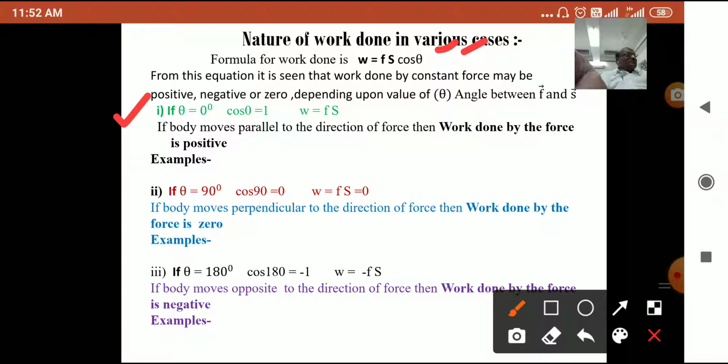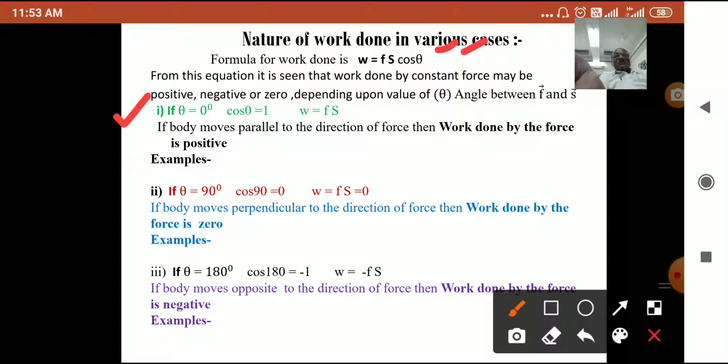Now if we take examples of positive work, we observe such forces in nature. When a body falls freely under the gravitational force, the work done by the gravitational force is positive, because here force and displacement are parallel, so the angle is 0. The second example is when a horse pulls a cart on a level road. Here the displacement and the force applied by the horse on the cart are parallel, and so the work done is positive.